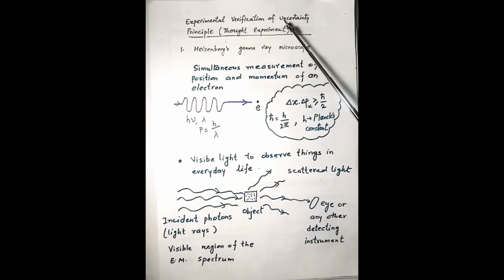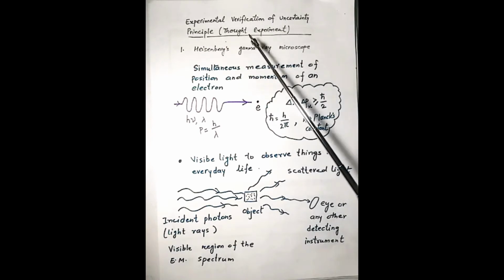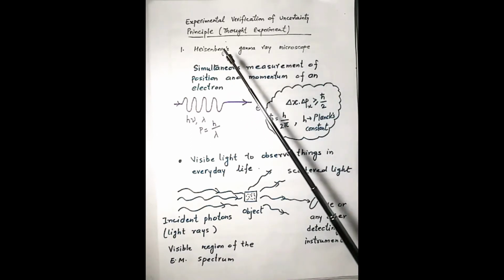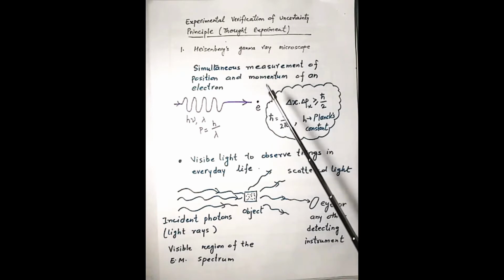Experimental verification of the uncertainty principle, a thought experiment. It is also known as Heisenberg's gamma ray microscope. In this experiment, we are trying to verify Heisenberg's uncertainty principle, which states that when we try to make